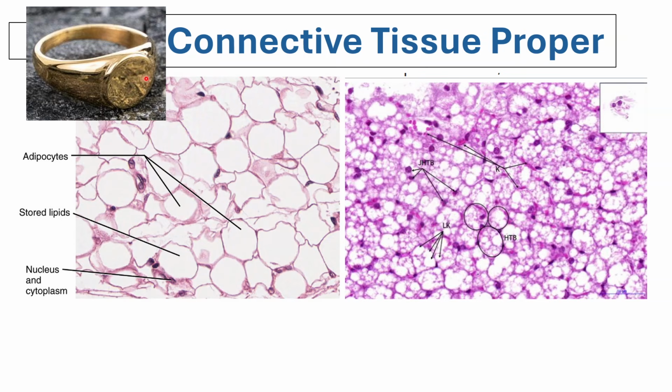They say that signet rings look like adipocytes, so they call it the signet ring. This part will correspond to the flattened nucleus on one side.